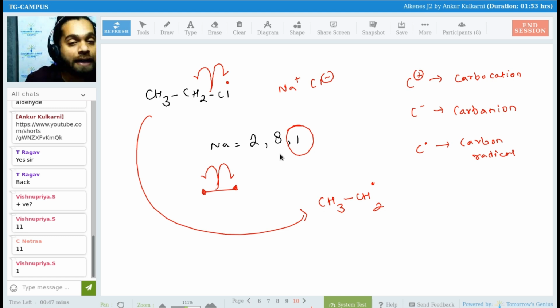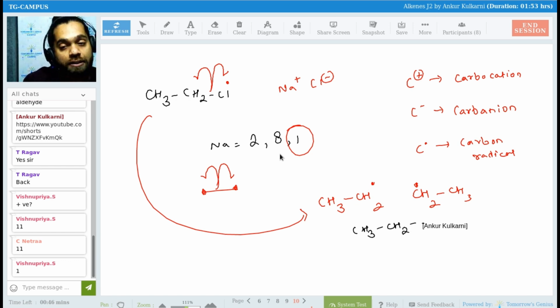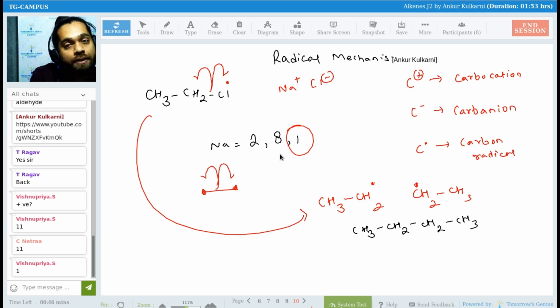The same thing happened with the other alkyl halide also. Again, I'll get a CH3CH2 radical. Are you getting it, everyone? Is it clear? So I'll get a radical. And now those radicals will come together to give you butane. And this is how this reaction works. So wherever you have sodium, you should identify that this will undergo a radical mechanism.